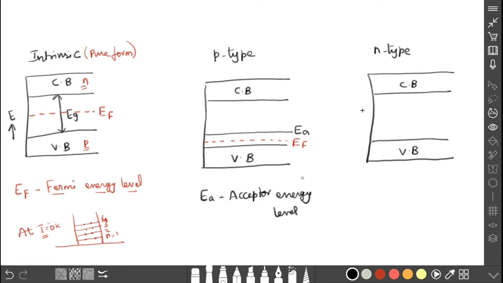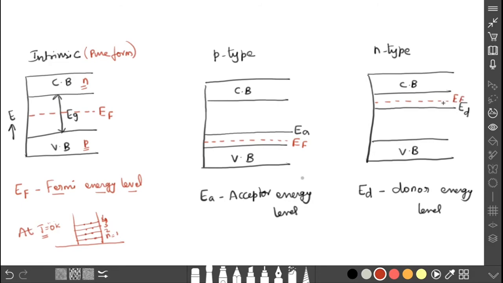A donor is going to donate electrons to the conduction band, so the donor energy level lies just below the conduction band. Here I am going to denote it by the letter ED. ED is the donor energy level. It lies just below the conduction band to donate electrons to the conduction band. In this case, the Fermi energy lies in between the conduction band and the donor energy level.